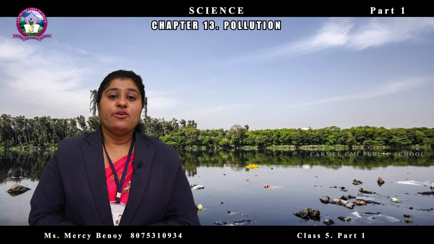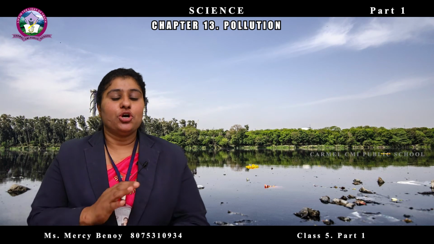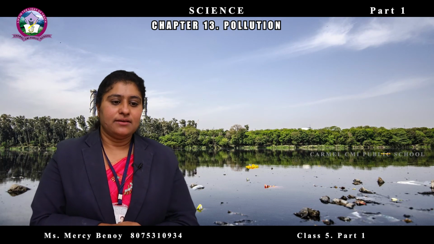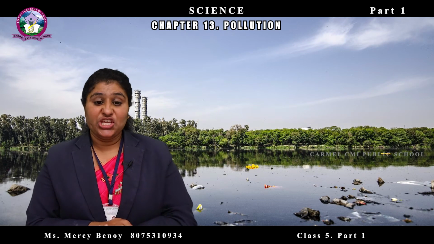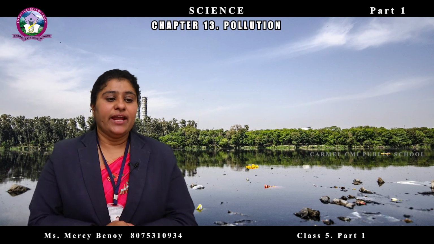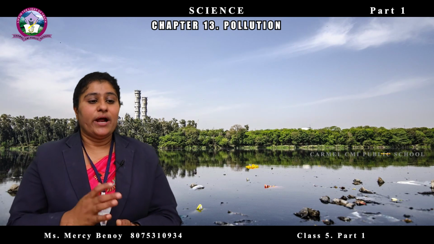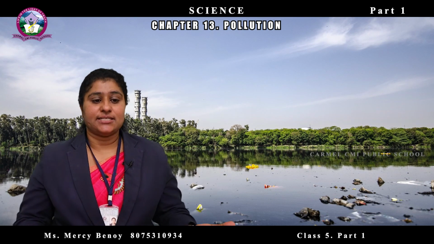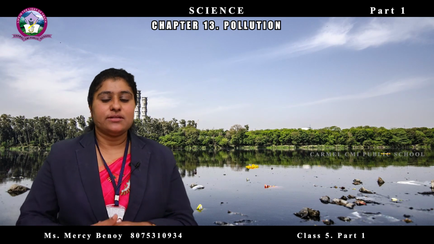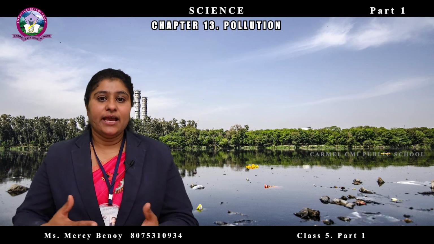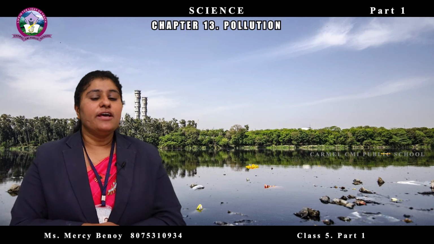Let us discuss the different sources of water pollution. First one, water pollution occurs when pollutants are released into water bodies. These pollutants could be chemicals from factories, sewage, waste materials from fertilizers or even garbage. The factories are releasing a lot of waste into the water bodies. So this is one source of water pollution.